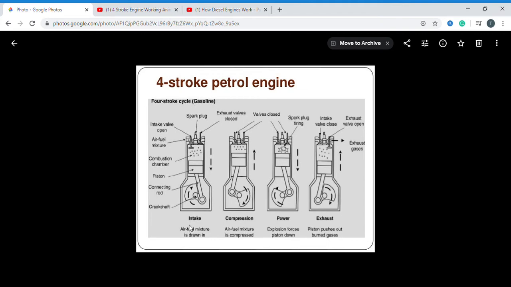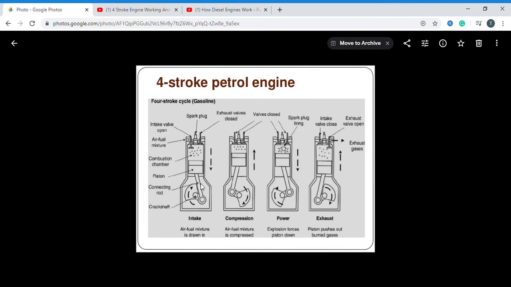When the piston moves from TDC to BDC, the connecting rod is also reciprocating. The reciprocating motion of the connecting rod is converted into rotary motion of the crank. This rotary motion is a half circle, that is 180 degrees. The crank rotates 180 degrees, which is a half revolution.